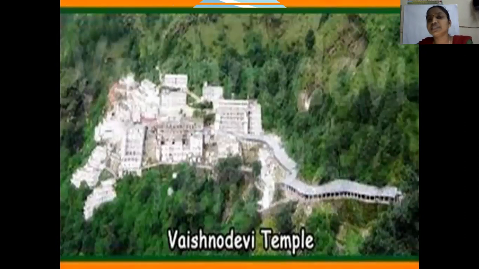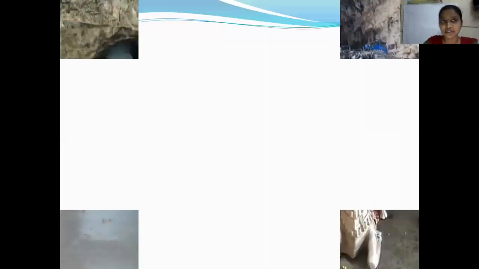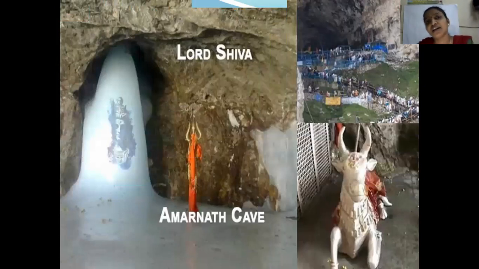There are also so many temples, children. There are many tourist places in this Jammu Kashmir, and there are also so many temples. Among them, one of the important temples is Vaishno Devi temple. What is it? Vaishno Devi temple. And you also have another temple, that is Amarnath Caves. You might have heard about it, children, right? They believe that you can see Lord Shiva here, right, children? So this ice, snow, every year to see this, people visit that place, Amarnath Caves. In those caves, you can see the shape of Lord Shiva, that is Shivling.